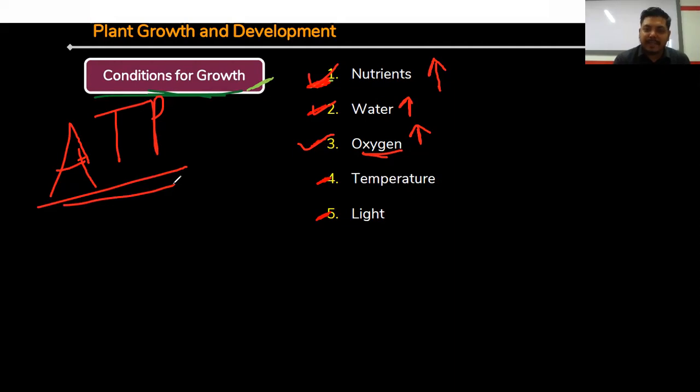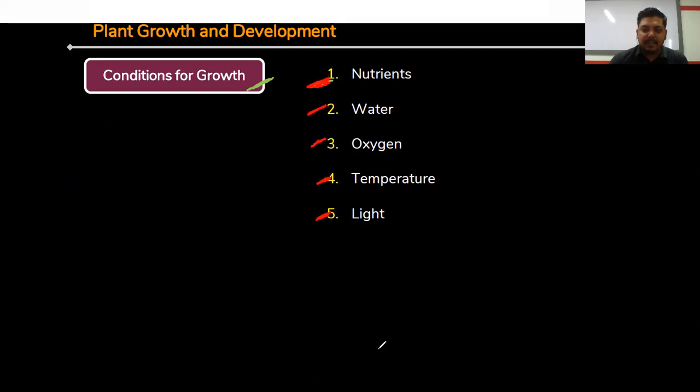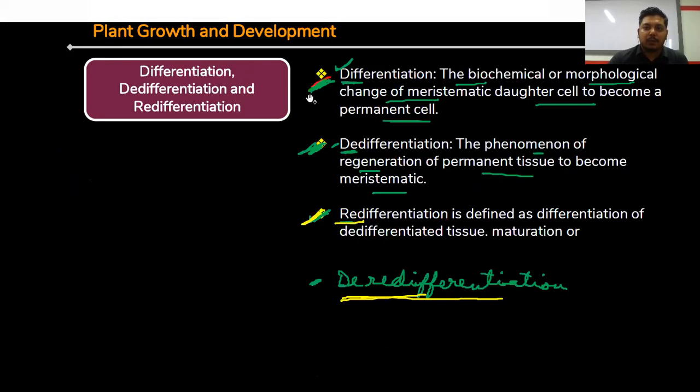Through this oxygen, they are making ATP, and this ATP is helping in the process of plant growth, as well as temperature. So an optimum or medium amount of temperature is needed for plant growth. Then light: if light is present in a sufficient amount, then plant growth also increases. Clear? So these are the several factors, or conditions, that are involved in plant growth.